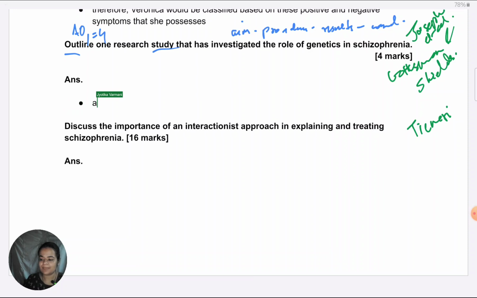Aim of Gottesman and Shields was to establish concordance rates between twins with different zygosity, to investigate the heritability or genetic inheritance of schizophrenia.